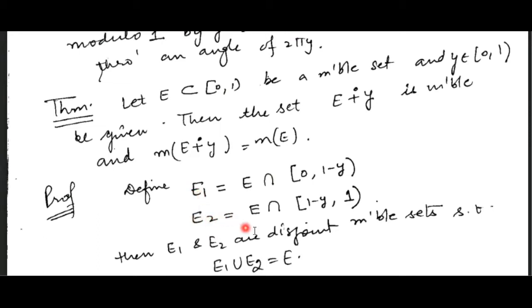Clearly E1 and E2 are disjoint and both are measurable, because E is measurable, this interval is measurable, and the intersection of two measurable sets is again measurable. So E1 and E2 are both measurable and disjoint, and the union of these two will become E, because when you take the union, this will become the interval [0, 1) and E is a subset of [0, 1), so we get the union to be E.